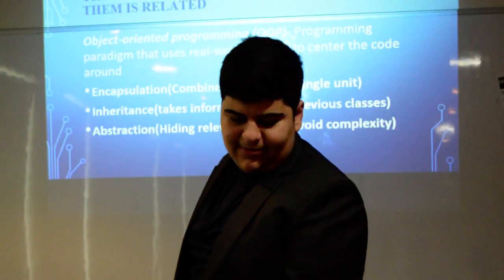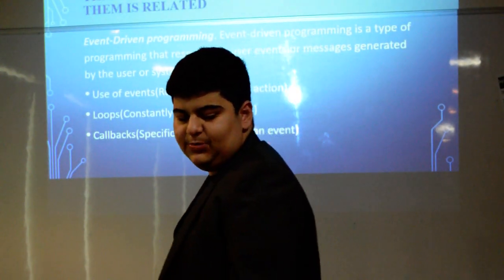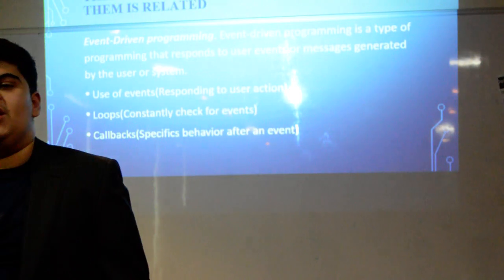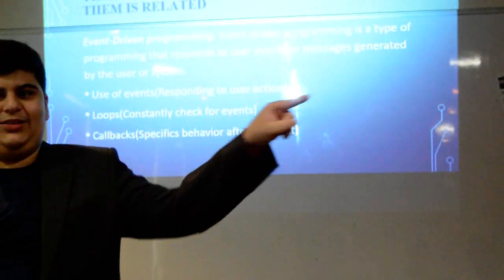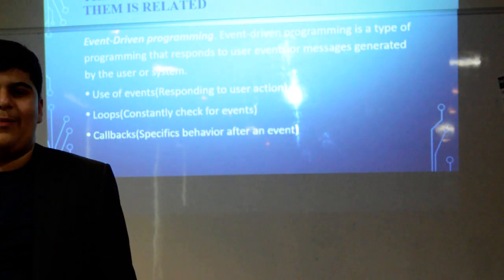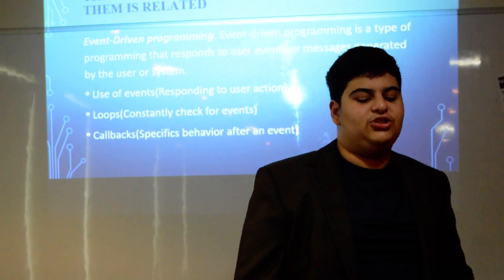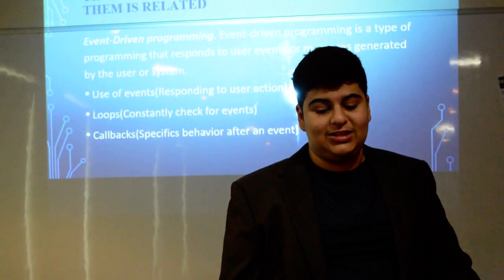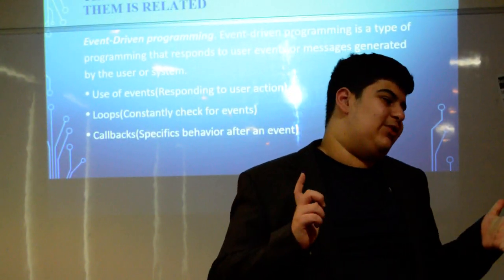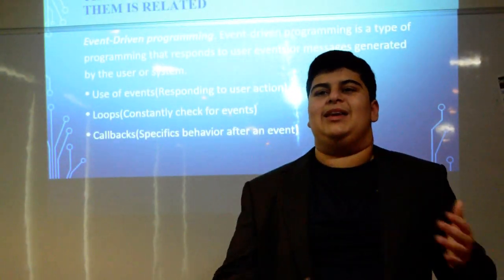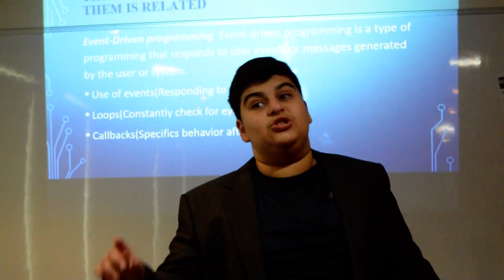Moving on, let's discuss event-driven programming. Event-driven programming is a type of programming that responds to user events or messages. The greatest example is a coffee machine. When a user wants hot chocolate, he will touch a button, which will make the program output a hot chocolate. This has many functions as well, such as the use of events. It responds to the user's actions. So if the program was to notice the user making an input like a button click, it would use this to make an output, and it uses loops.